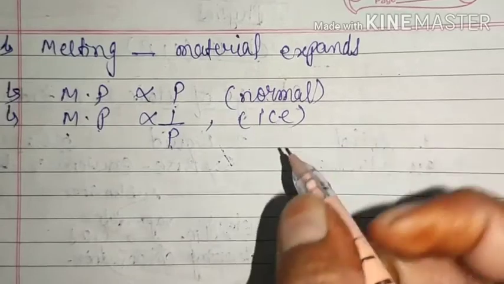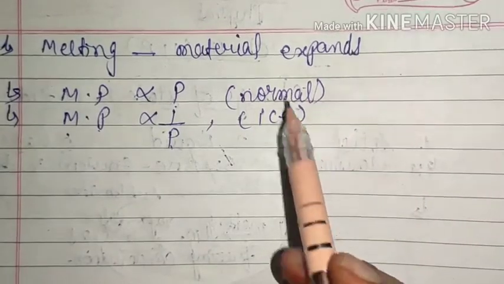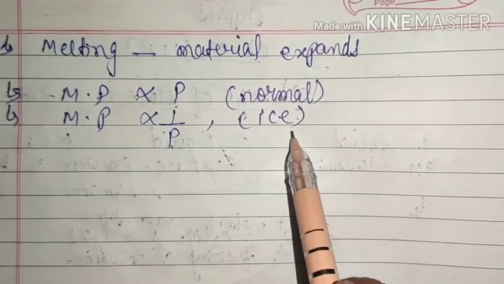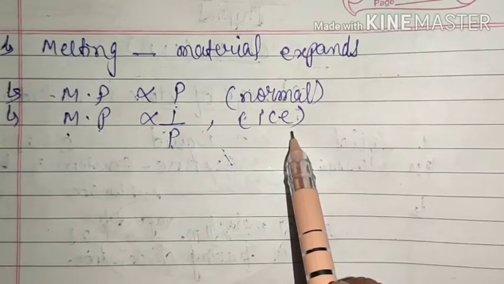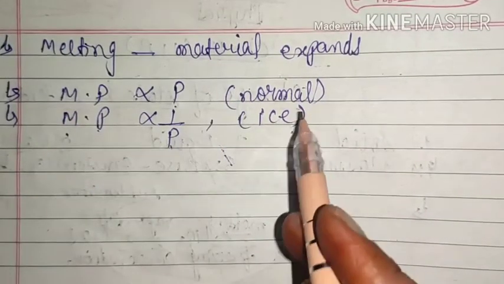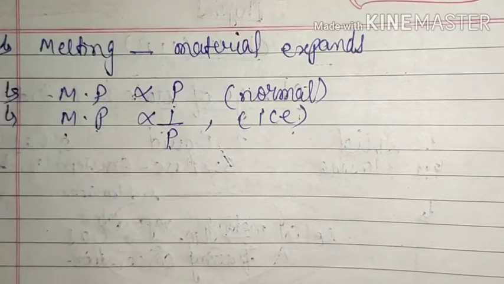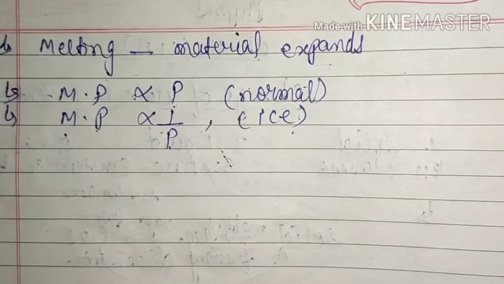This is for those substances which contract on heating. So normally, for normal materials or substances which expand on heating, on increasing pressure, melting point increases. But for those substances which contract on heating, the melting point is inversely proportional to pressure. That means if you increase the pressure, melting point will decrease.